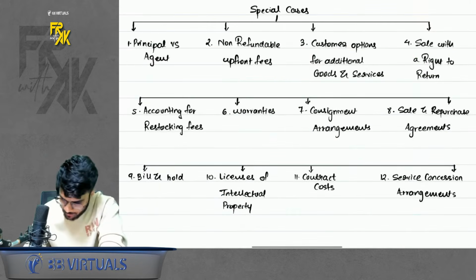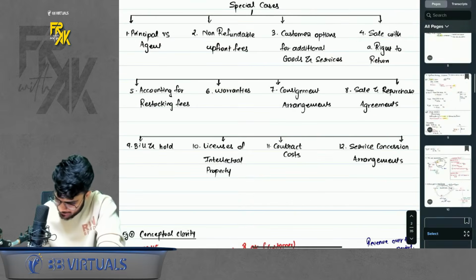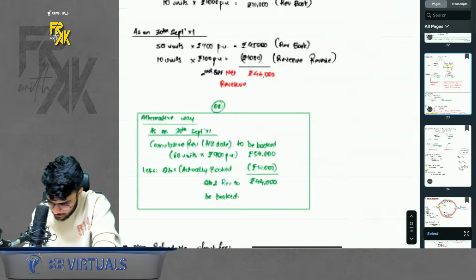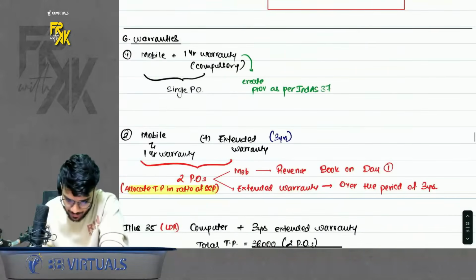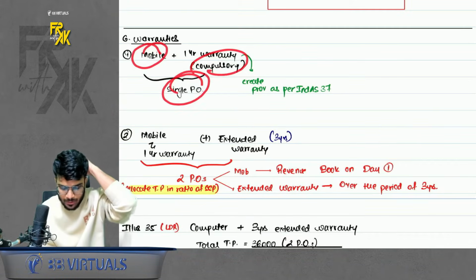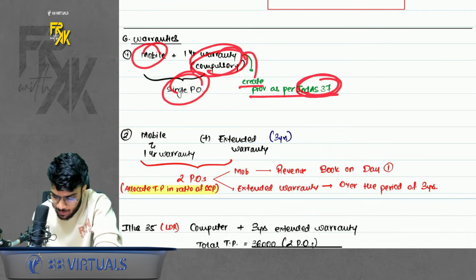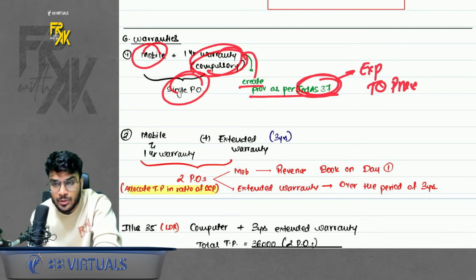Okay. So if you want to have a look, I have made you write the example also in the notebook. One sec, I'll just show it to you. Here it is. So see, when you buy a mobile phone plus a compulsory warranty is a single PO. On this compulsory warranty, just don't forget to create a provision as per Ind AS 37. How to create the provision? They will give you the amount. Just make an entry warranty expense to warranty provision.